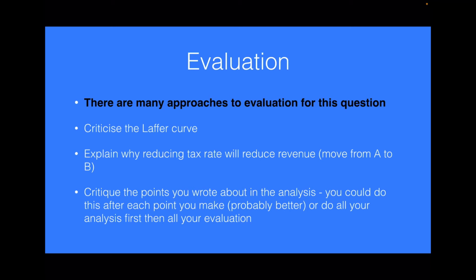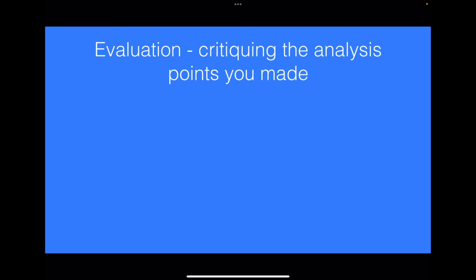So let's have a look at critiquing some of those points. Again, you've got to make sure you've got your focus on tax revenue. So the first point was about people more likely to take a job. Well, what if there's no jobs available? Or maybe the workers don't have the right skills.